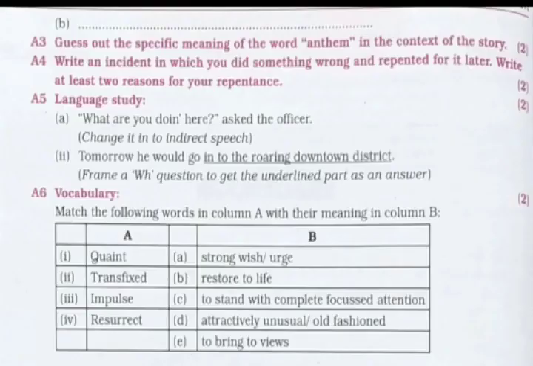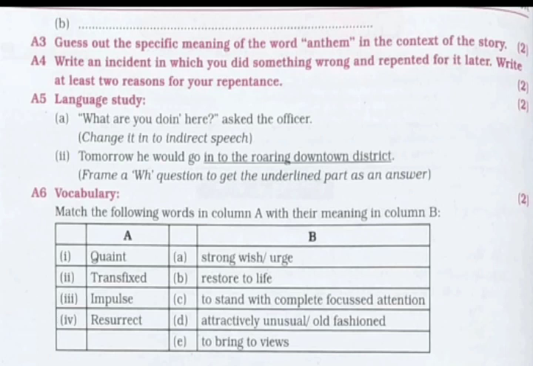As you can see, the next question A3: guess the specific meaning of the word anthem in the context of the story. This question carries 2 marks. Now this question is an inference or interpretative or analysis type of question. The answer you have to find out will depend on the conclusion you are making by reading the passage. So that means after reading the passage, you have to make out or guess what conclusion you have made after reading the passage.